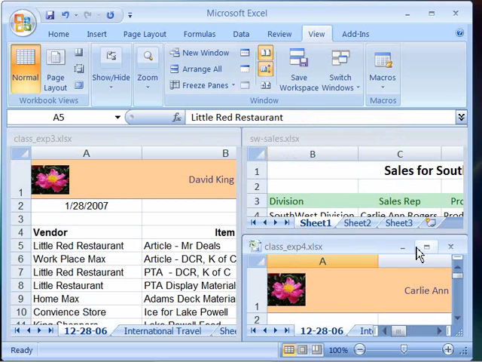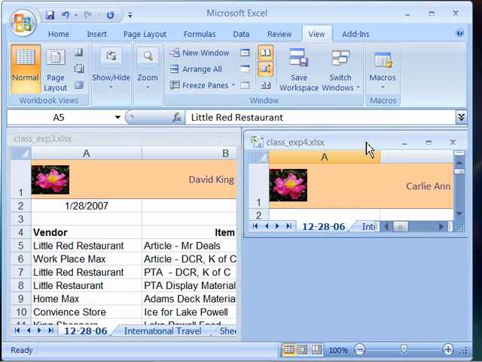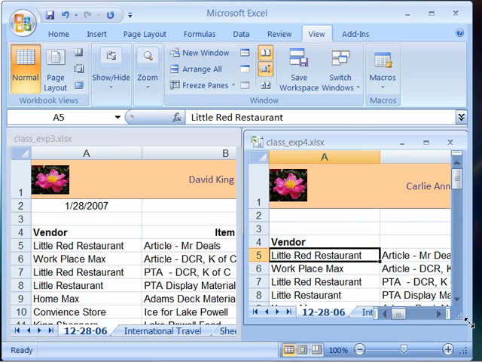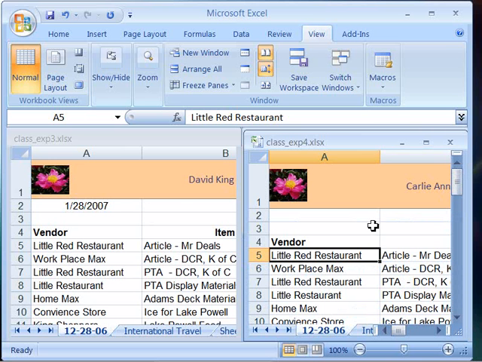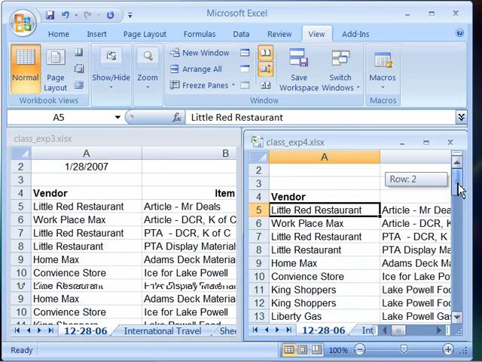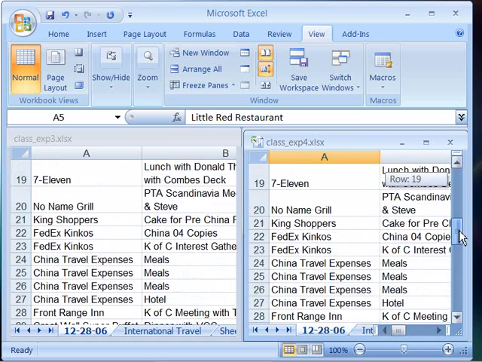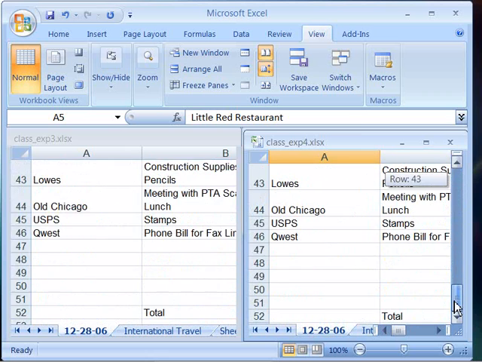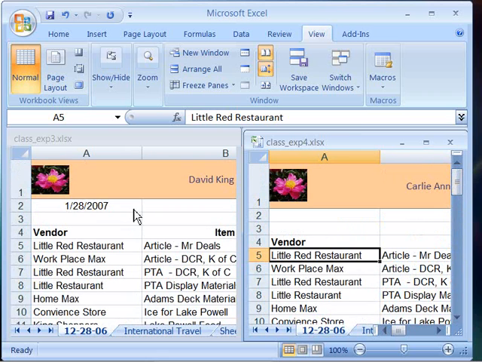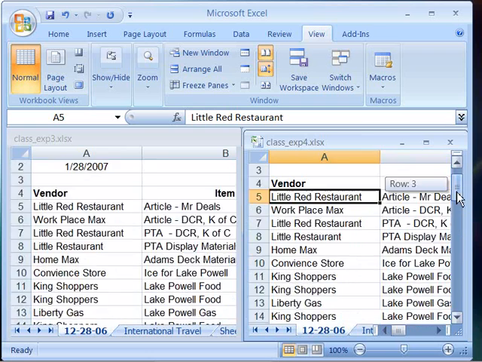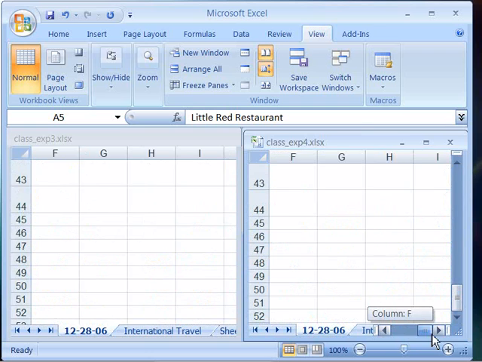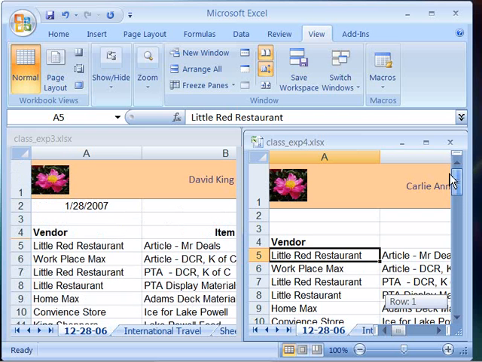Now this is a nice feature. Let me go ahead and pull this up so we can see it better, and pull this down so the window is tiled. They're both side by side in the same size. Now when I scroll, because I have synchronous scrolling turned on, both worksheets will scroll, showing the same row by row display, as well as it will also work for your columns. Nice feature for comparing information.